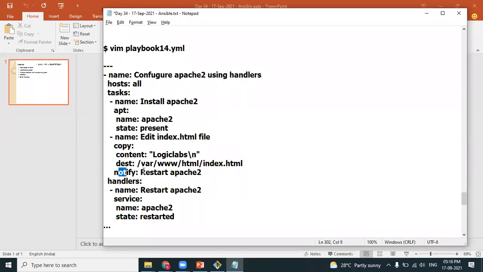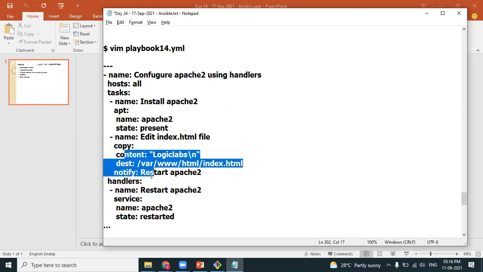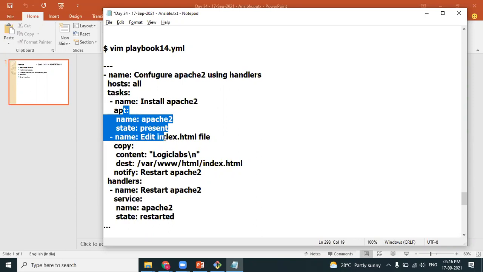And in the notify, you're mentioning the handler name. Did you compare? It is the same. What did I write here? Handler name I have written. That means this handler is linked to the copy module. This handler is not linked to the APT module.